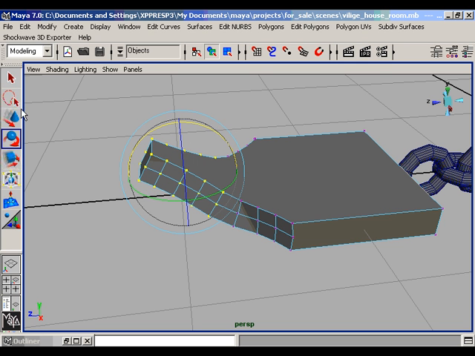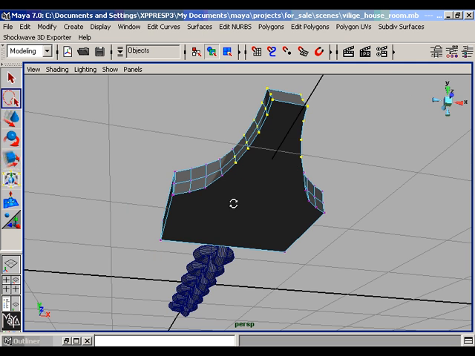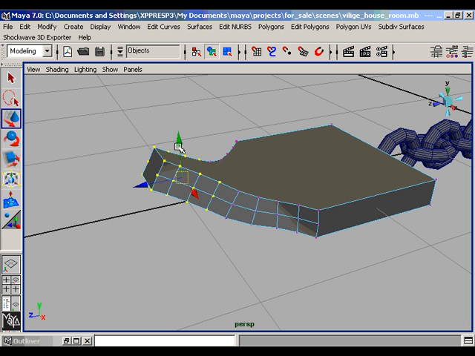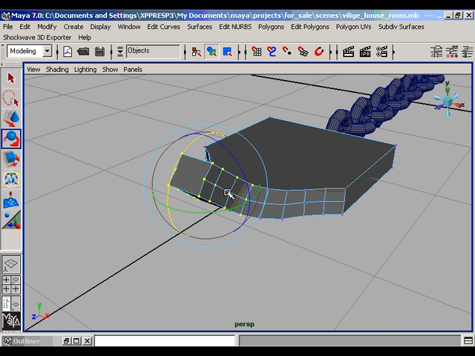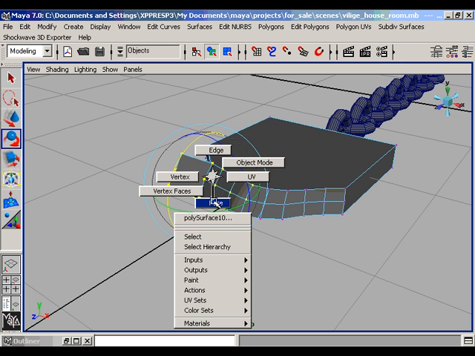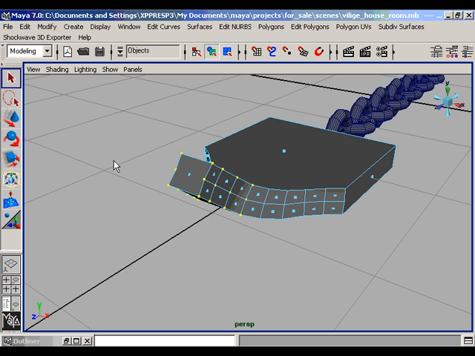Once again do this with the rows. Move the vertices upwards and after that rotate them. Now go to the vertex to faces mode. Select the front face of the mouth.